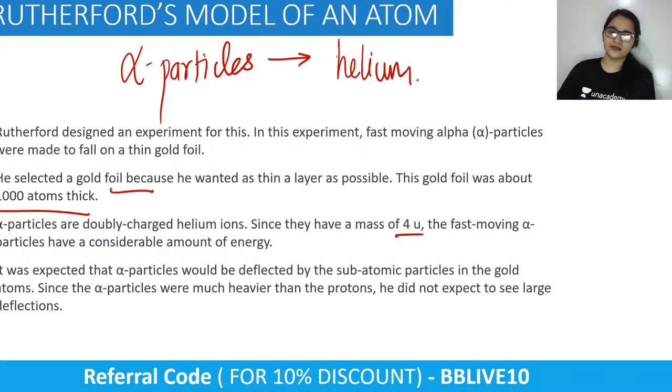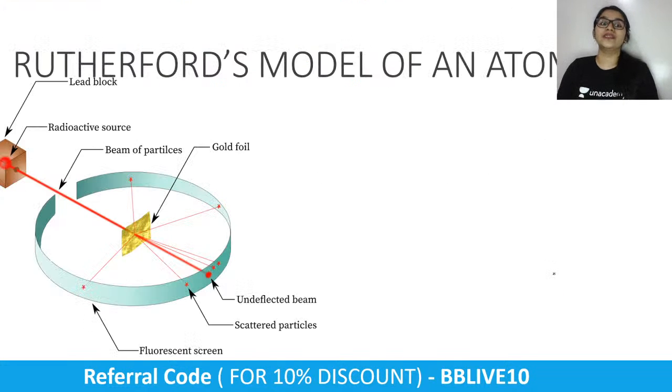Now, on the assumptions of Thomson, he was like, if it is fully positive, they are all going to just bounce back, and not many will be able to go through. He expected alpha particles would be deflected by the subatomic particles in the gold atoms. But alpha particles are much heavier than protons, so he did not expect to see large deflections. Now, let's see what he actually saw.